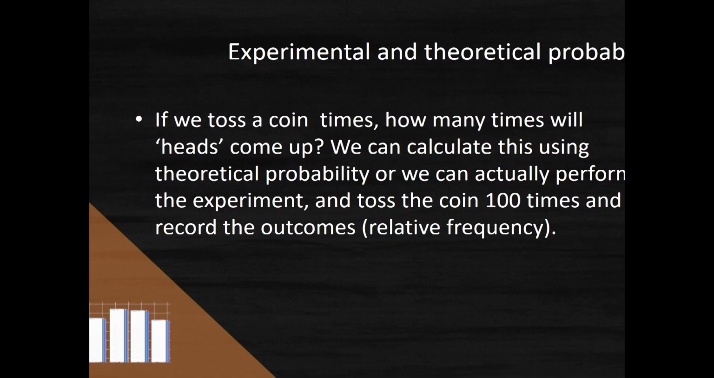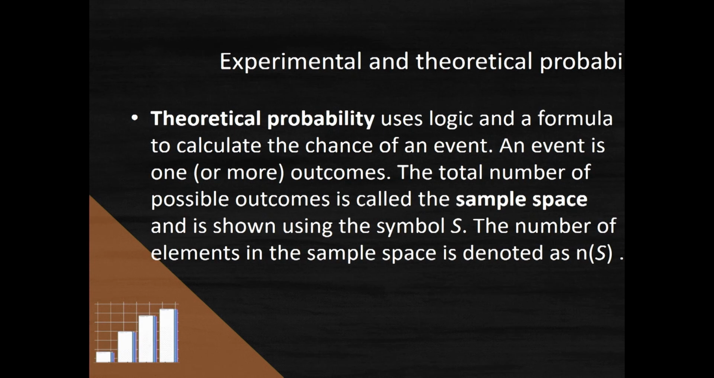So for example, if we toss a coin, say 100 times, how many times will heads come up? We can either calculate this using theoretical probability and a formula, or we can actually perform the experiment, toss the coin 100 times, and then record the outcomes. So really, theoretical probability is all about using logic and a formula.